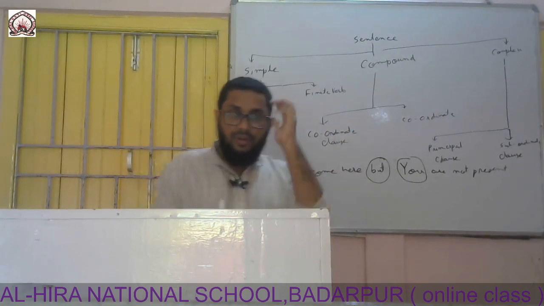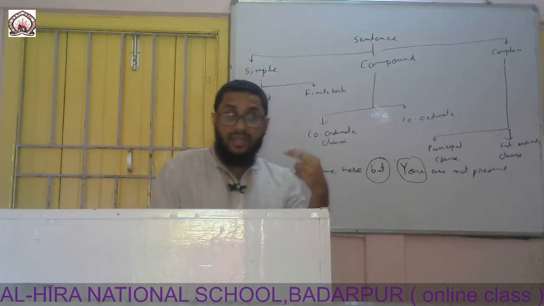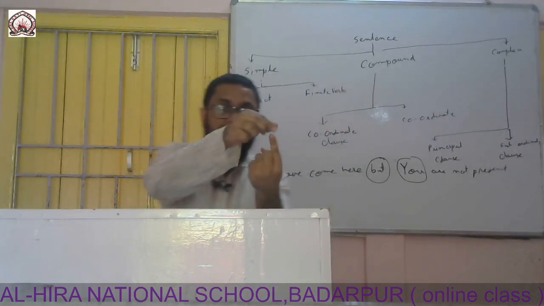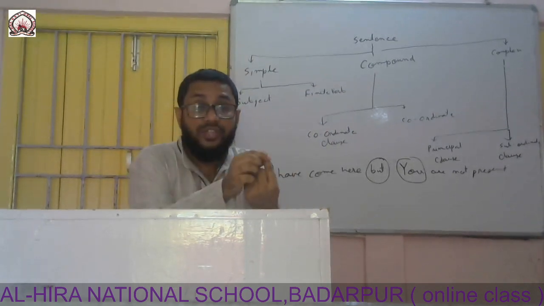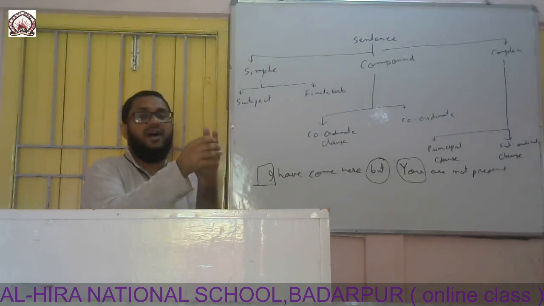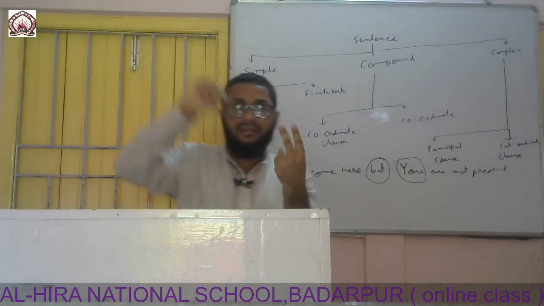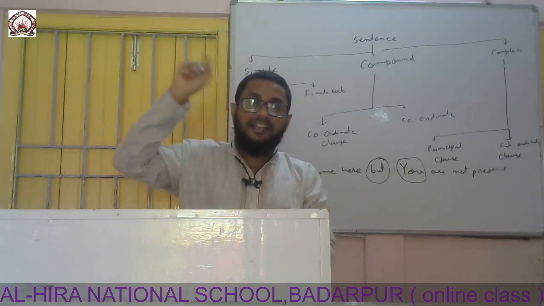So let's recapitulate the previous points which I discussed. First, a simple sentence is that sentence which contains only one subject and one finite verb. For example, the elephant is a big animal.